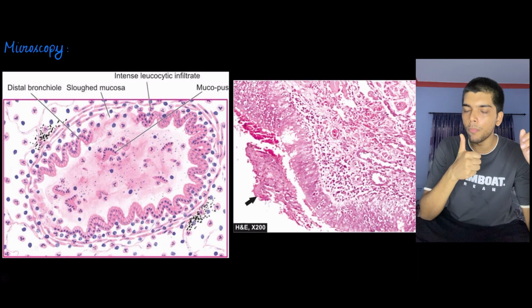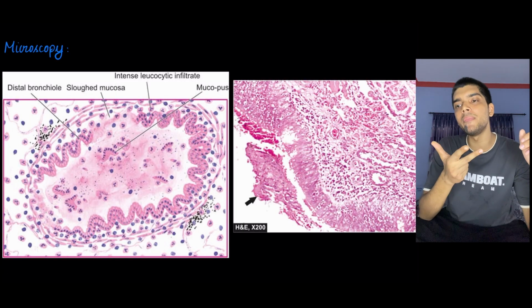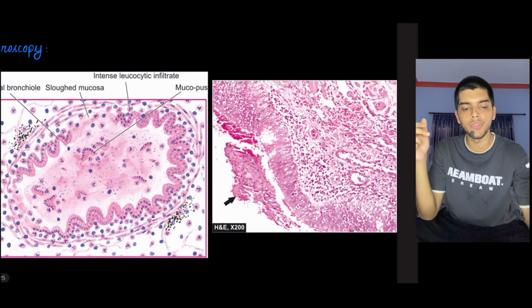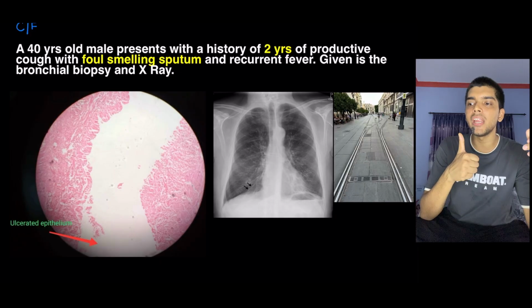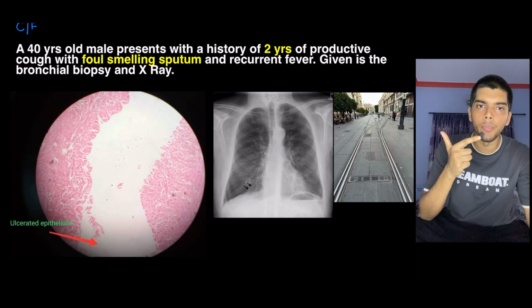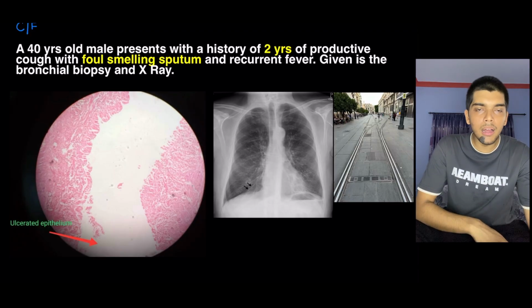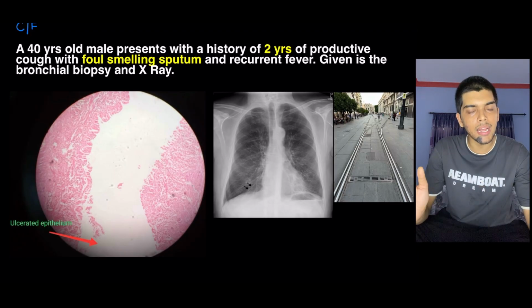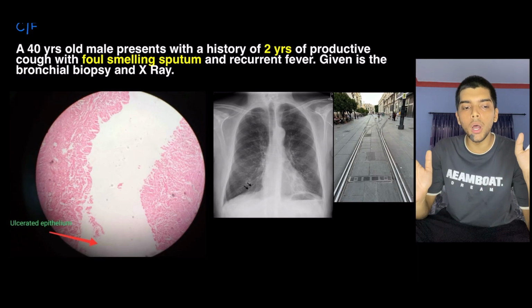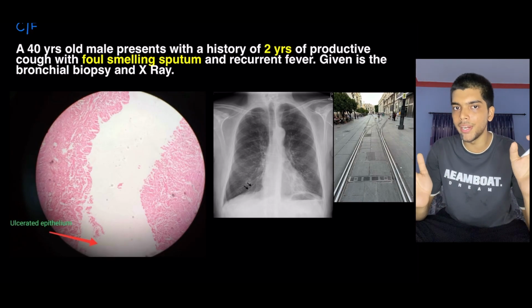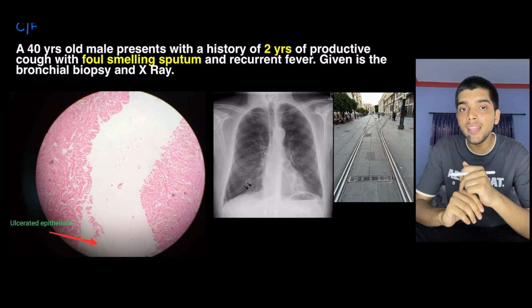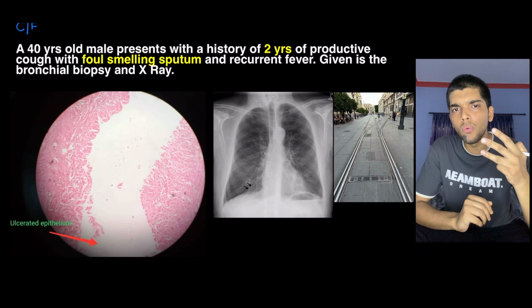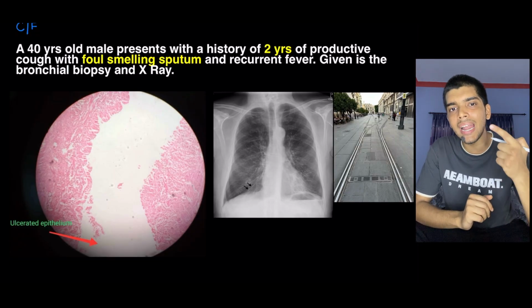Microscopically, three things: mucopus in lumen, slurred mucosa, and inflammatory infiltrates throughout the thickness. Clinical features: the patient presents with foul smelling sputum. Upon X-ray you can see the tram track appearance, and in chronic cases there might be amyloidosis. And we are done with bronchiectasis, or shall I say we are done with chronic obstructive pulmonary diseases. Next up we are going to look at pneumoconiosis, the three major types of pneumoconiosis: coal worker's pneumoconiosis, silicosis, and asbestosis.